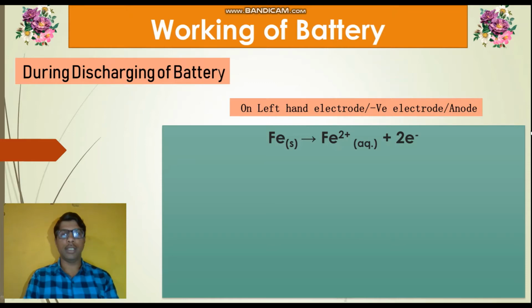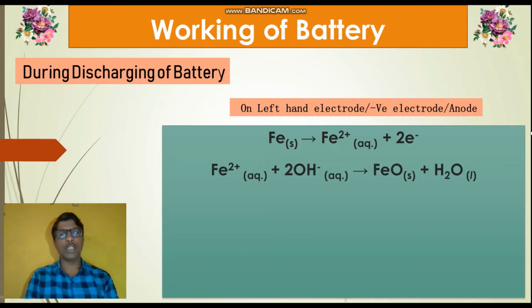Iron solid is oxidized to iron 2 plus ion plus 2 electrons. Here 2 electrons are generated and iron 2 plus ions are formed. These iron 2 plus ions formed during this reaction go into the electrolytic solution. The iron 2 plus ions, as a result of the oxidation reaction of iron plates, combine with 2 OH minus from the electrolyte. It gives iron oxide solid plus water molecule.